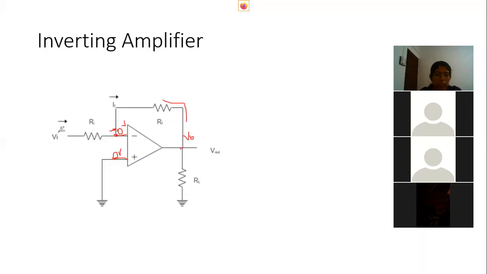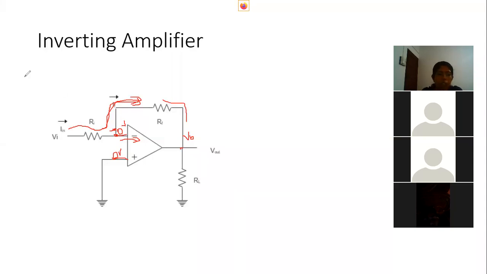If the feedback voltage comes here, we know that the op-amp has high input impedance, so a small part goes to the amplifier stages to amplify, and the remaining large part goes to our feedback resistor RF. The input voltage always tries to go through the feedback resistor RF, so the maximum part of the input voltage goes through RF.